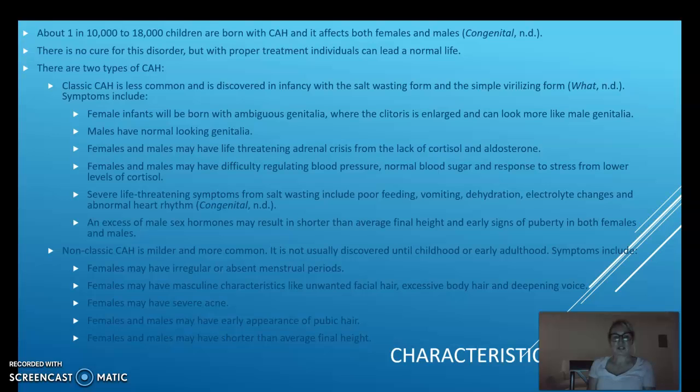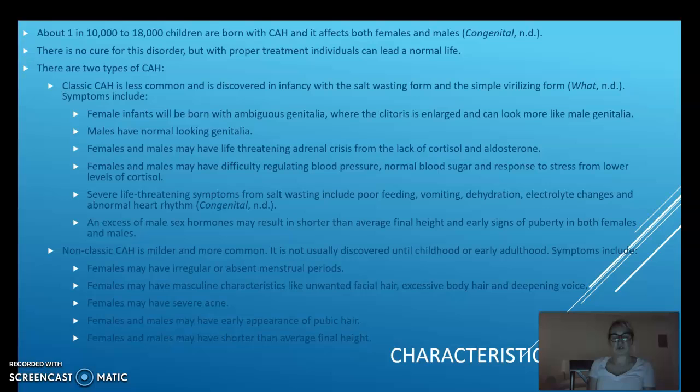There are two types of CAH. Classic CAH is less common and is discovered in infancy, with the salt-wasting form and the simple virilizing form. Symptoms include female infants being born with ambiguous genitalia, where the clitoris is enlarged and can look more like male genitalia. Males have normal-looking genitalia.